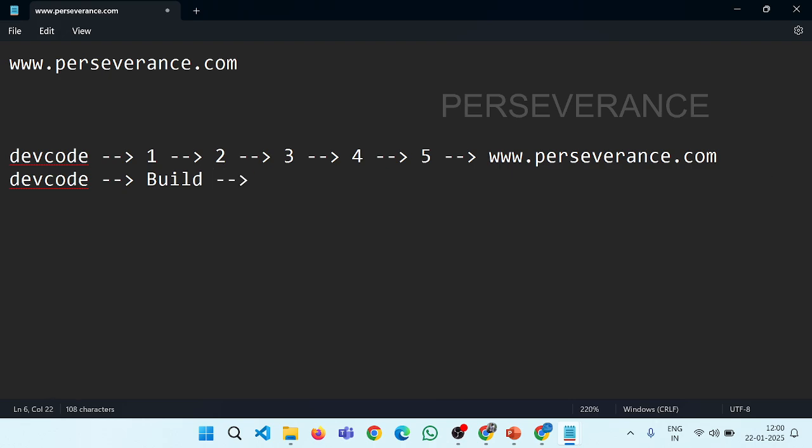The moment we develop the code, it should undergo a process, some process post which the software will be available for us. That process should follow different stages. So the first stage is building.